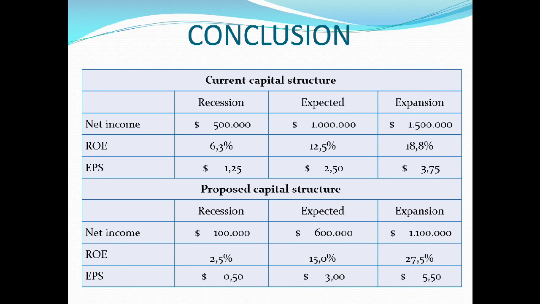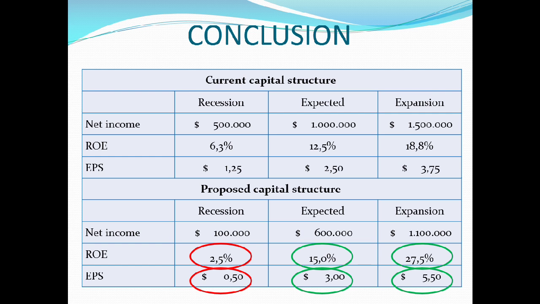As we see in the proposed capital structure, the return on equity and the earnings per share are lower only in the recession scenario, but showing a very good yield in the expected scenario and the expansion scenario.